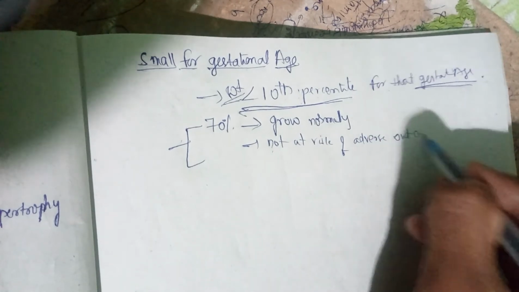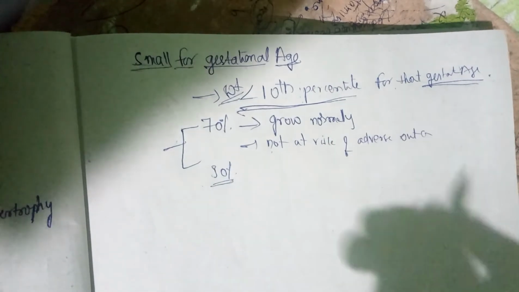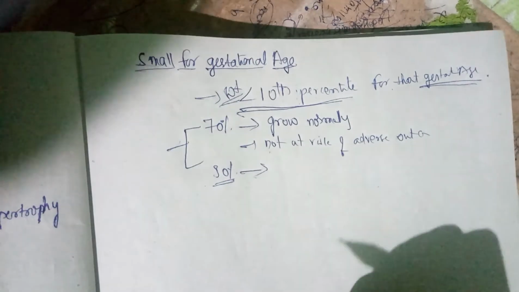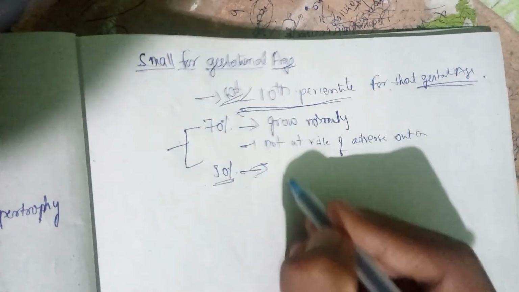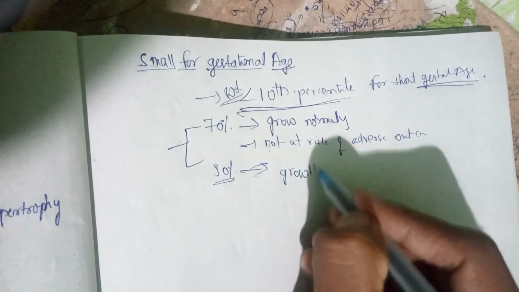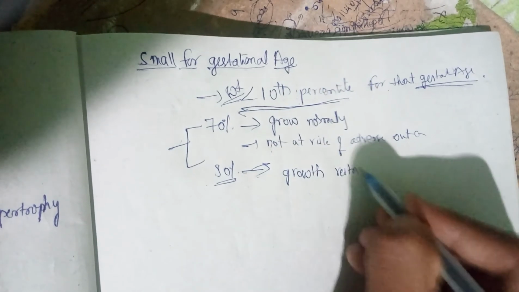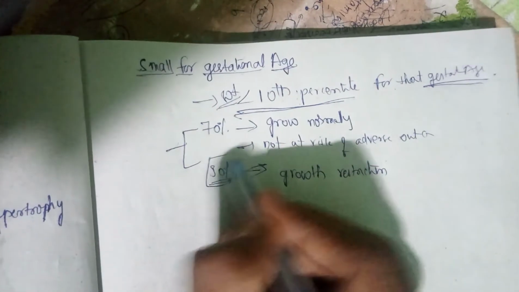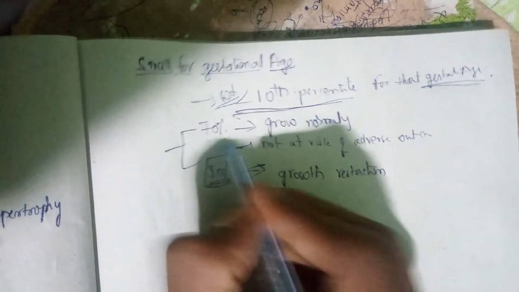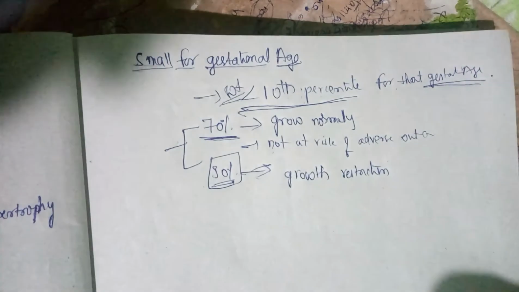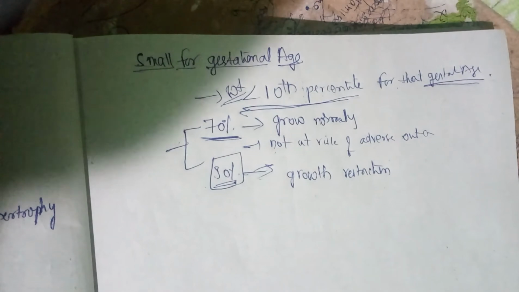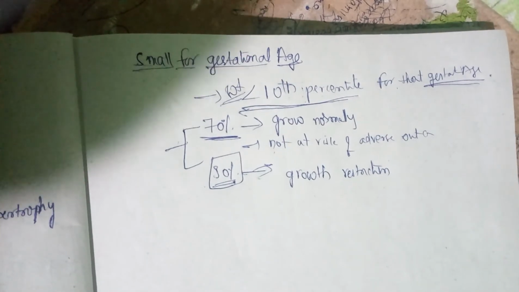But the remaining 30% of babies under this category are prone to growth restriction. So we are bothered only about this 30% of babies. 70% of the babies are normal. The remaining 30% of babies are growth retarded. They are prone to growth restriction.